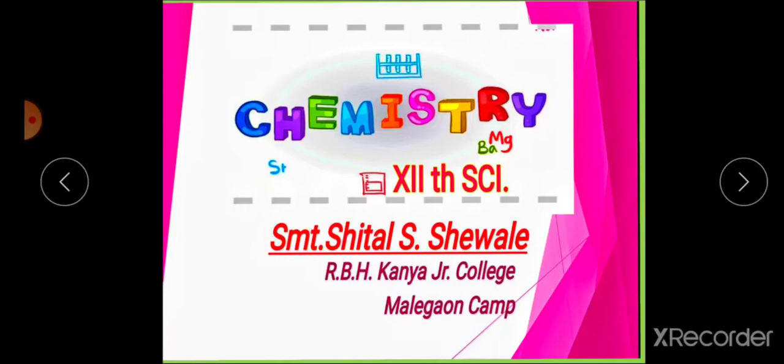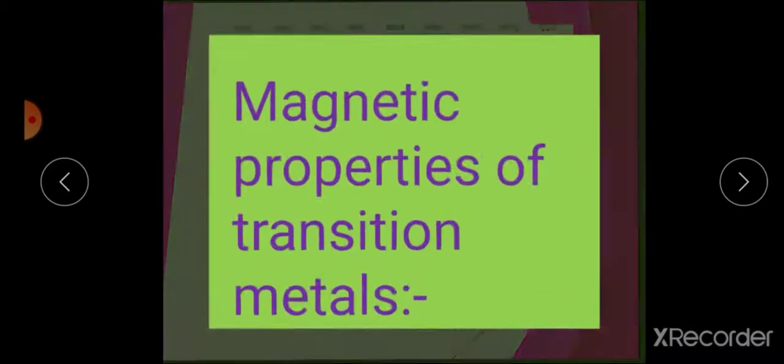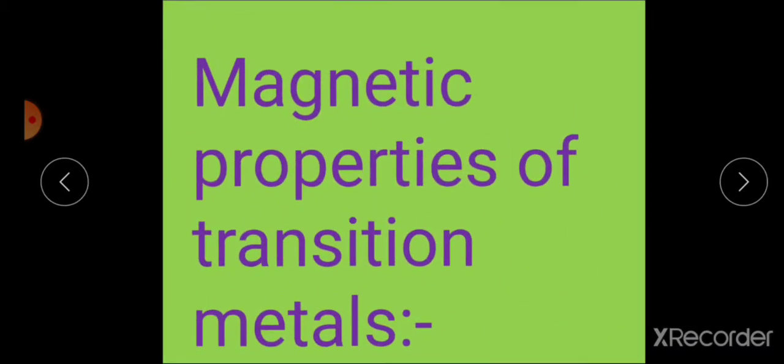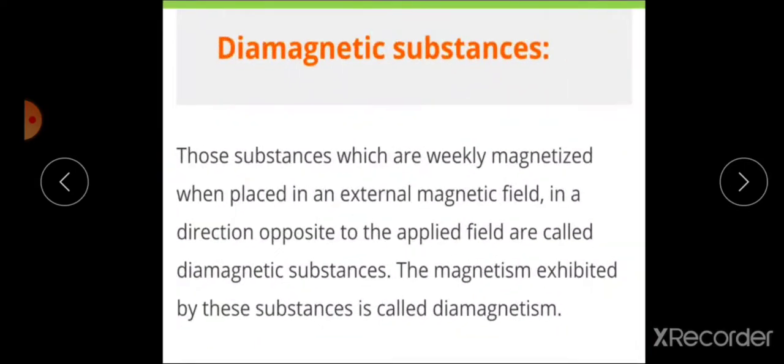In today's session, we will see magnetic properties of transition metals. The compounds of transition metals exhibit magnetic properties due to unpaired electrons present in d orbitals. First we see diamagnetic substances.